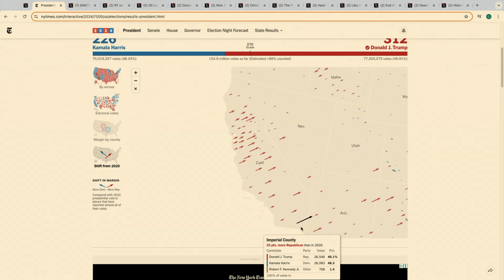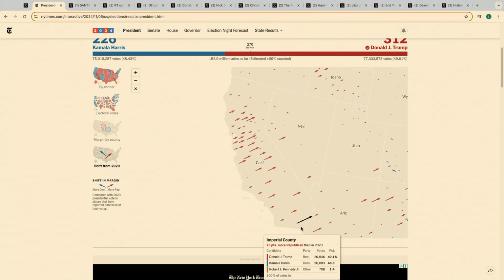The Democrats are going to keep expanding, demographics is destiny or whatever they would say. Basically saying that they're going to dominate elections forever because the Hispanic vote is just going to get more blue. Well, if you look at that, not only did Donald Trump win this county, he shifted it 25 points from Joe Biden, who won it very convincingly. If you would have asked somebody, was Donald Trump going to flip this county? Everybody would have told you no, because it was such a massive win for Joe Biden the last cycle that everybody was just so convinced it wouldn't have flipped.